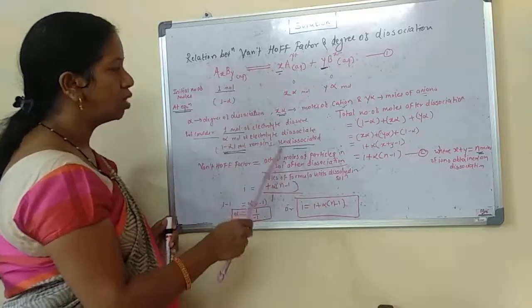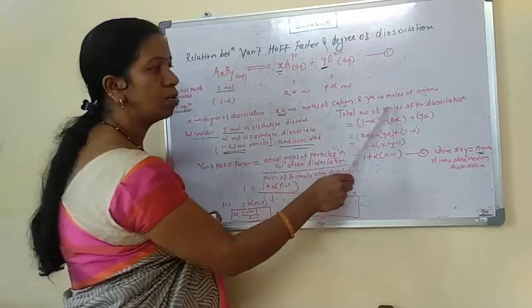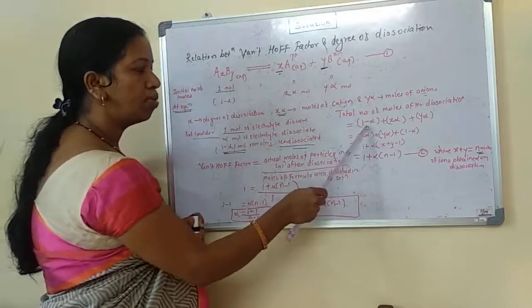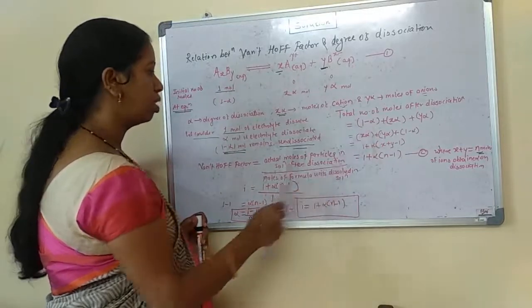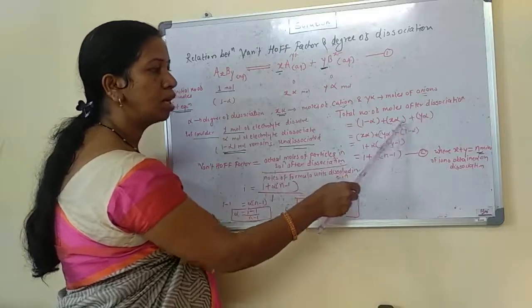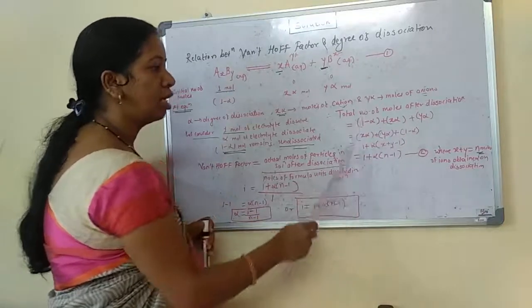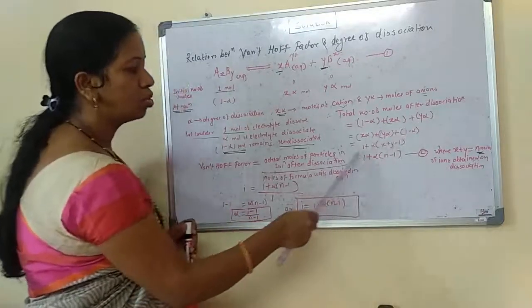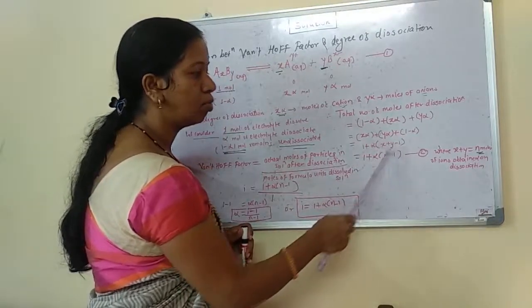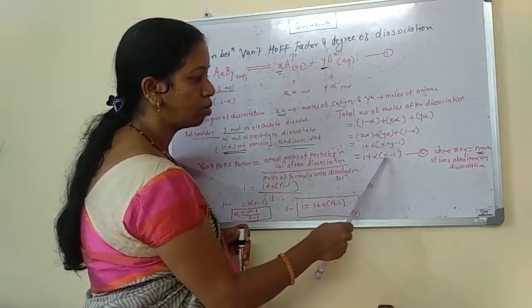So here we get the total number of moles after dissociation as 1 minus alpha, the moles that remain undissociated, plus x alpha plus y alpha, the moles of cations and anions. Simplifying this equation, we get 1 plus alpha in bracket x plus y minus 1. Instead of x plus y, we are going to take n.